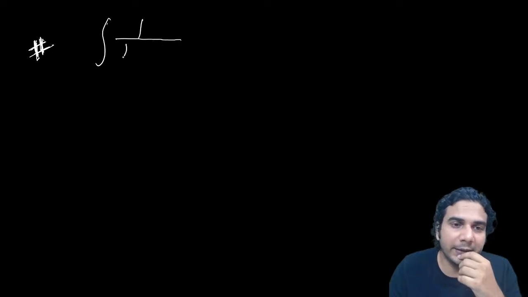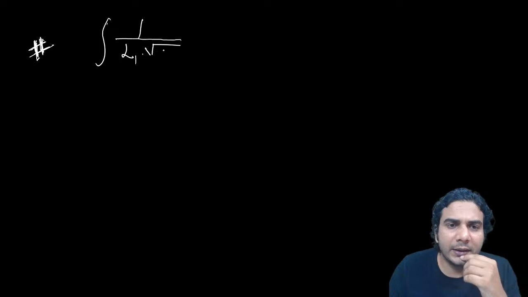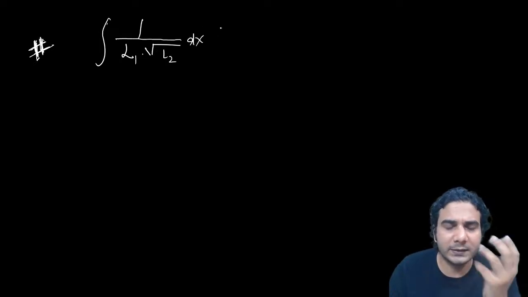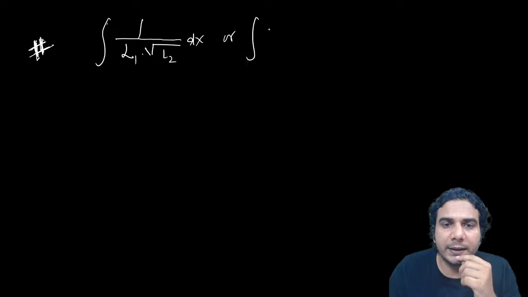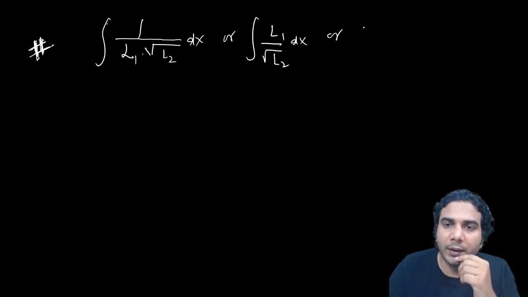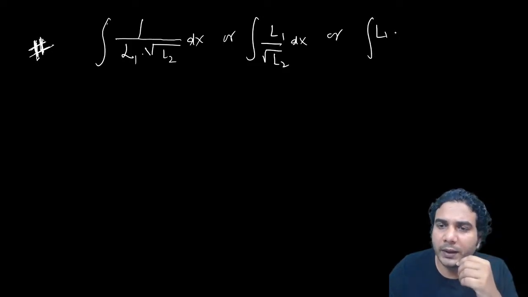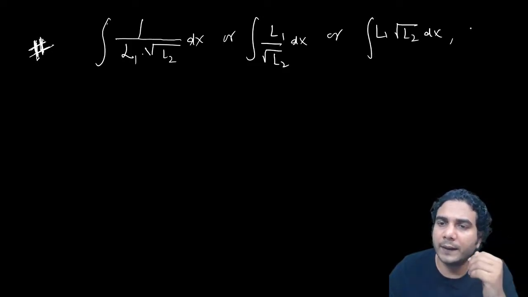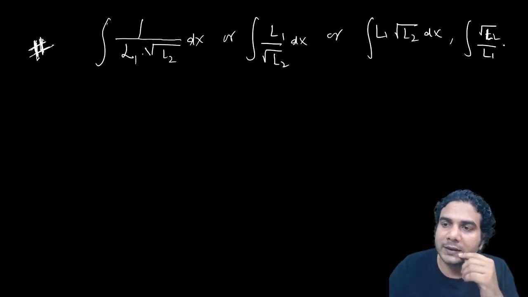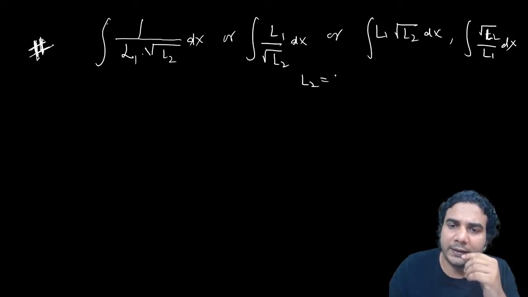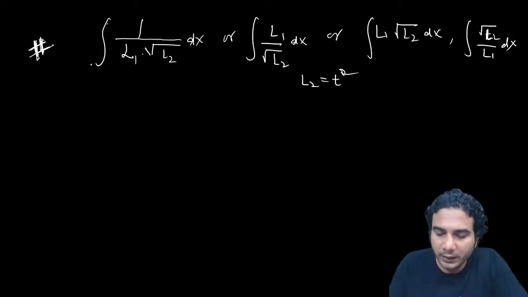Integration of this type: if you have a linear in the denominator, linear into under root of linear, this is simple. First let me tell you the integral of linear upon under root of linear, dx. Or you can have the under root of linear in the numerator also, L1 into under root of L2, or you can have under root of L2 upon L1. In all such cases, you need to put L2 equal to t square. Simple as that. No new thing at all.